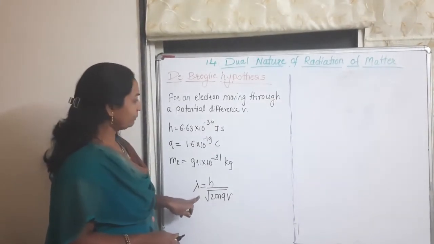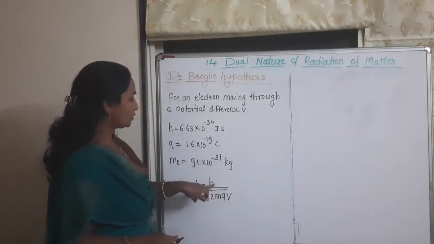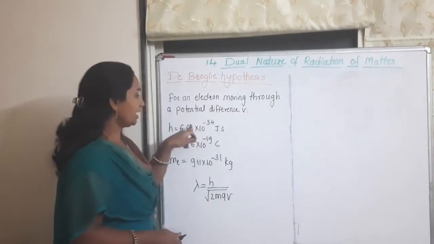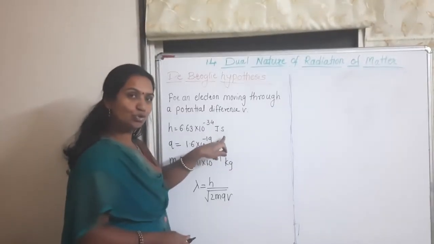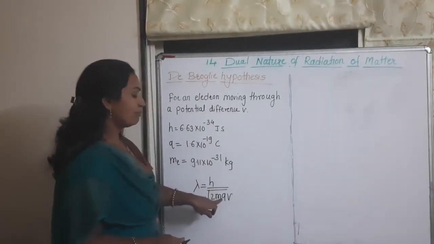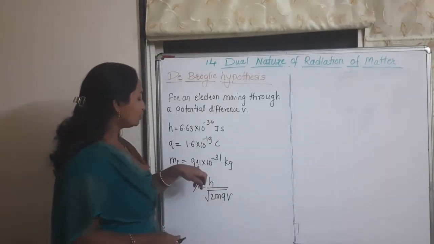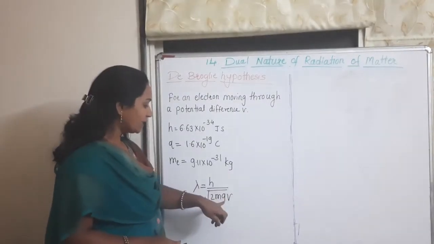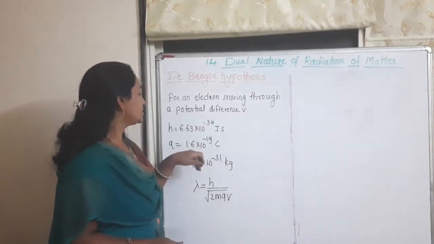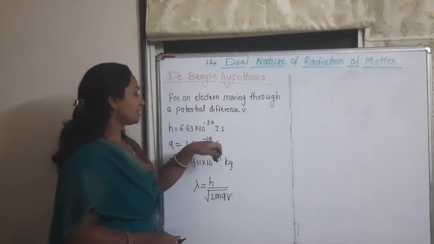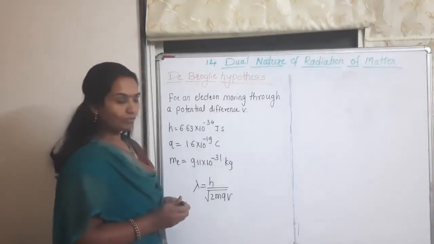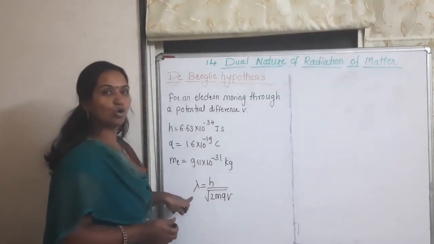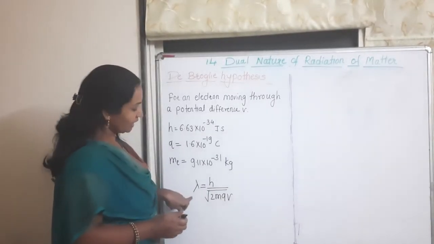For the wavelength of the electron in meters, h, Planck's constant, is equal to 6.63 into 10 raised to minus 34 joule second. The mass of the electron is 9.11 into 10 raised to minus 31 kg, and the charge of the electron is 1.6 into 10 raised to minus 19 coulomb. Substituting these values in this equation, we find the wavelength of the electron.